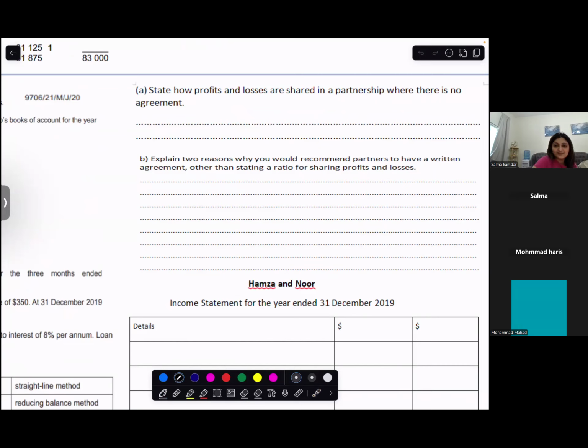I need answers. The capital account balances? No. By their equity? No. If there is no agreement between the partners, the profits and losses are shared equally, split 50-50. Okay, so no agreement, profit and losses are shared equally. If there is no agreement, no interest on drawings, no interest on capital, no salary, no commission, no bonus, no appropriation account, profits and losses will be shared equally.